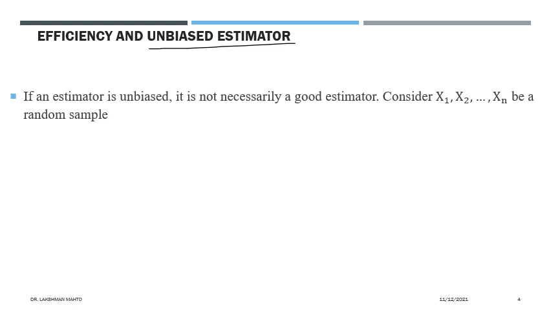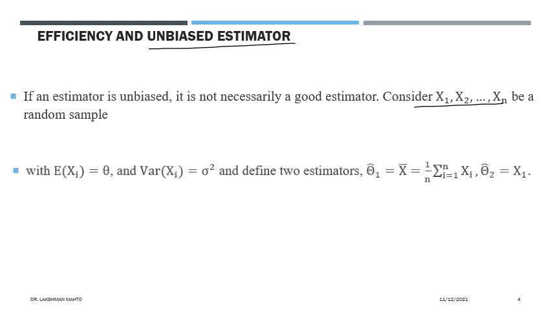So we can't directly say that an unbiased estimator would be a good estimator. So we have to look further. We are taking a random sample of size n, and that sample has been taken from a distribution whose mean is theta and the variance is sigma square.